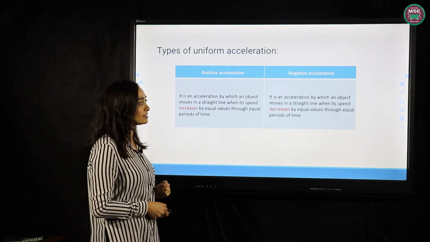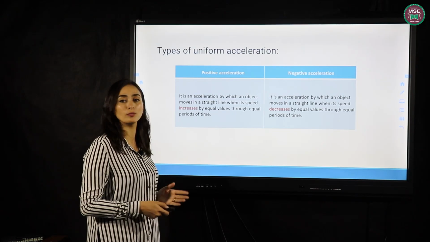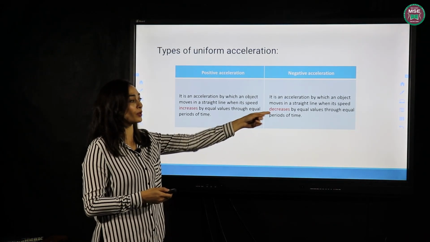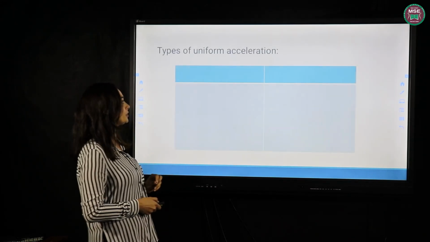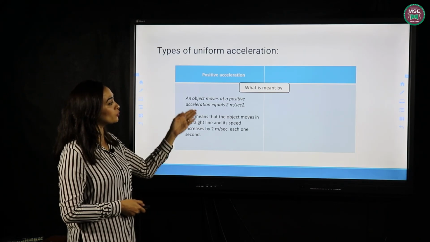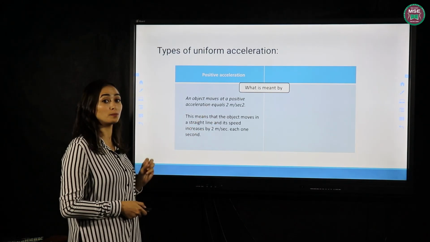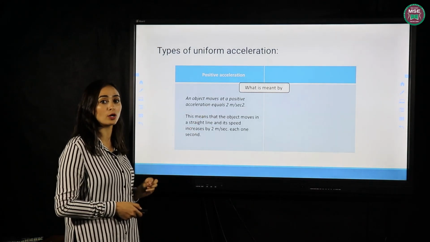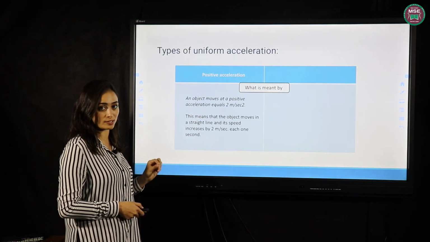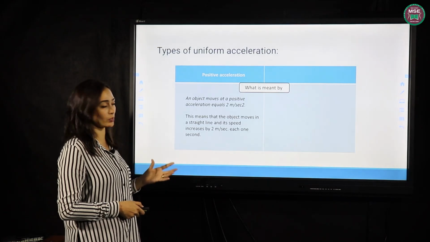While a negative acceleration is the acceleration when the body moves in a straight line and the speed decreases by equal values through equal periods of time. Okay, here, what's meant by if the object moves at a positive acceleration? Please concentrate on the what's meant by questions. Here, you have to focus on the words that help you to answer the question.